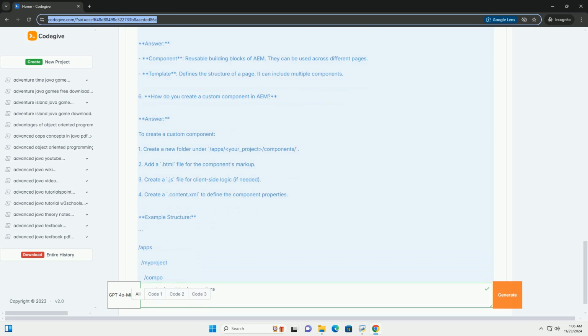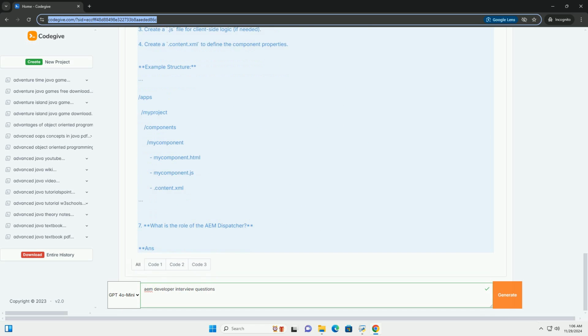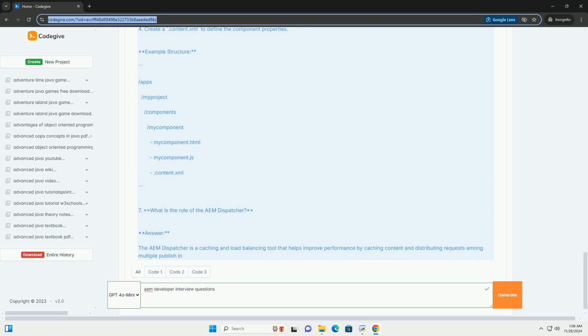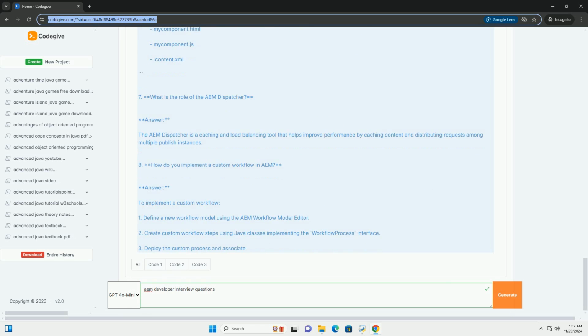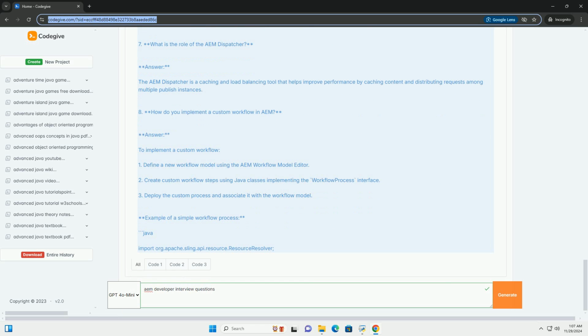1. What is AEM? Answer: Adobe Experience Manager, AEM, is a comprehensive content management solution for building websites, mobile apps, and forms. AEM is part of the Adobe Marketing Cloud and allows users to manage their digital assets effectively.